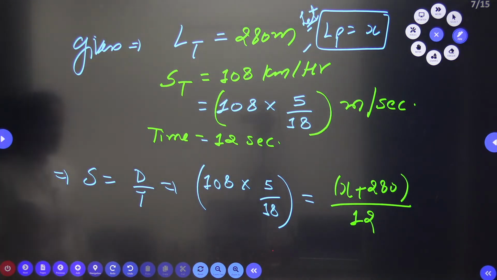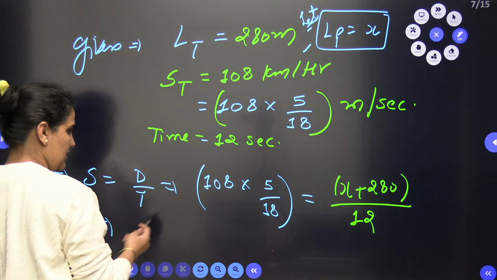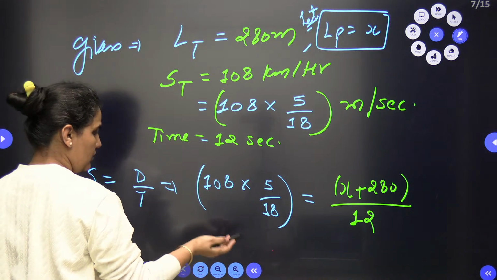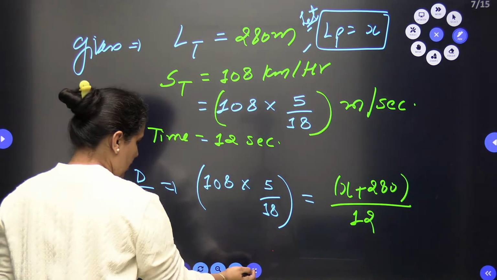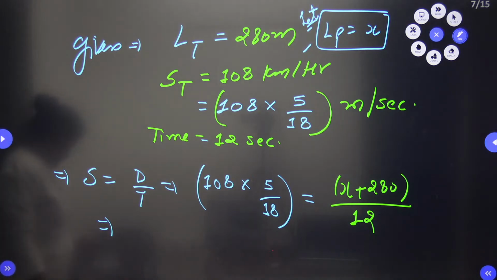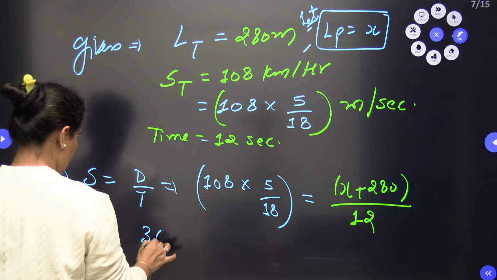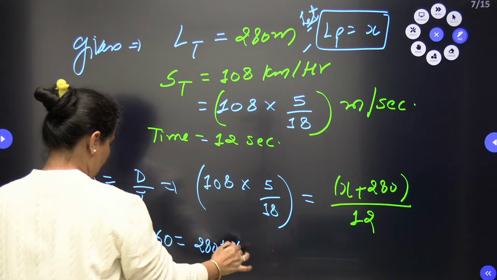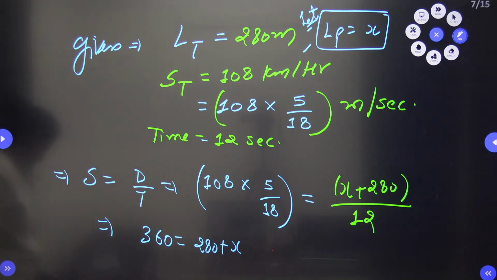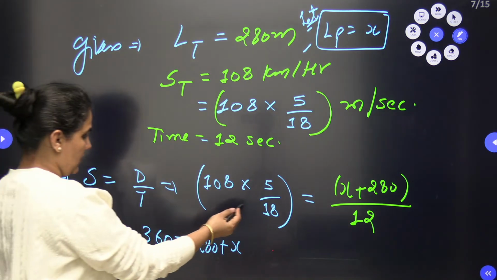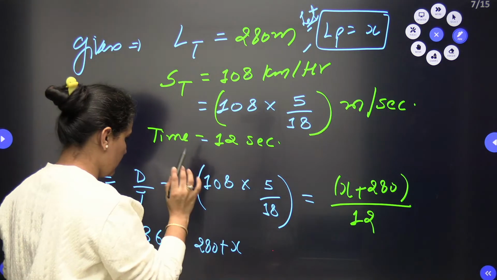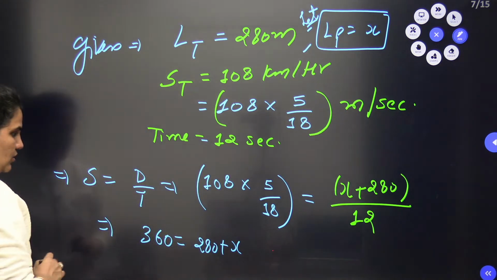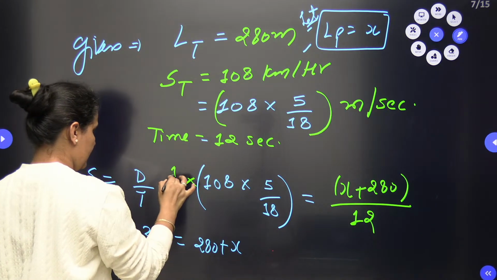Now when I solve this, by the calculation it gives me 360 is equal to 280 plus x. You can cancel out these, and this 12 we can also multiply and cancel.